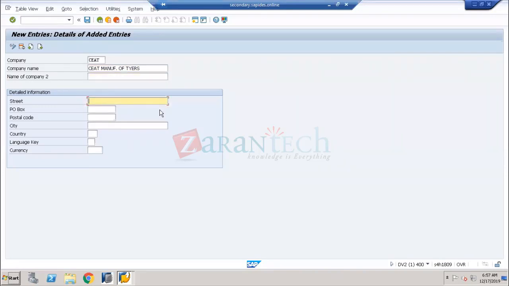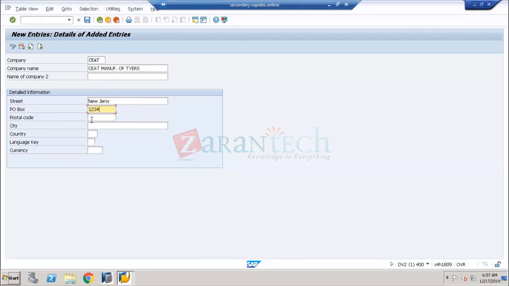Now, where exactly are the company administrations going on? Where is the head office? The head office is in New Jersey, so I can give New Jersey. What is the post box number? This is the complete head office. I'm giving the head office in the US. So 1234 is the post box number.